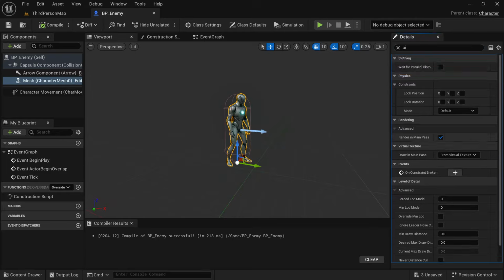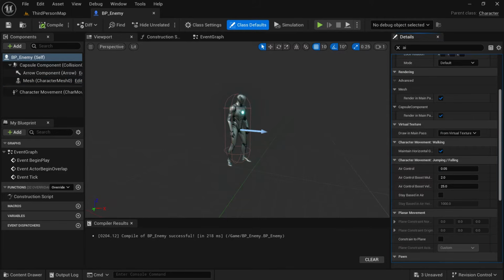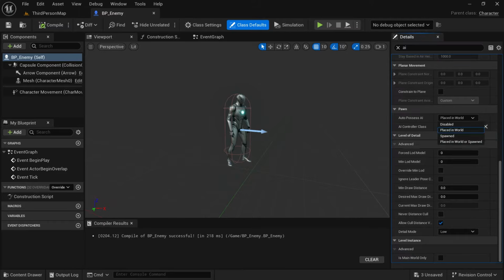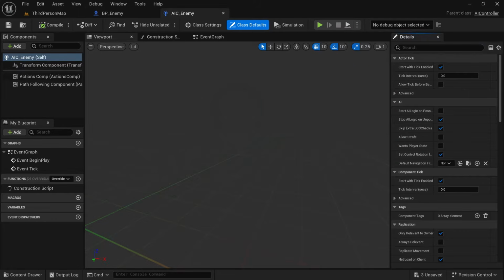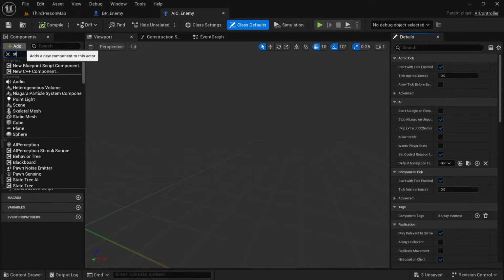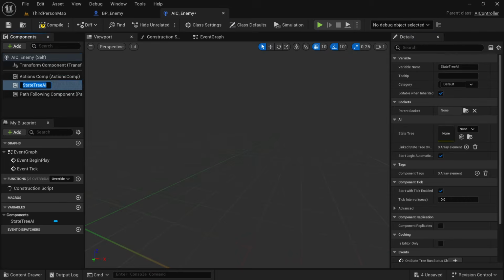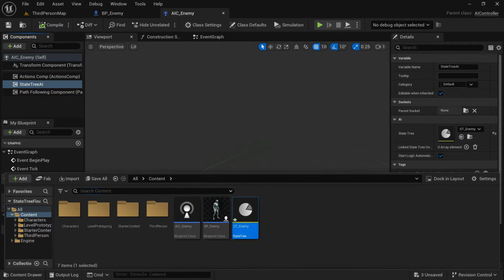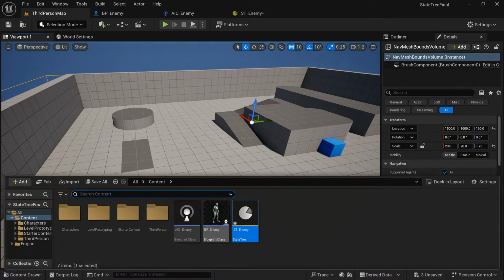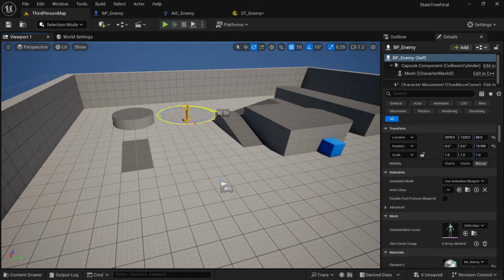Then search AI in the defaults panel. Make sure you click on class defaults so everything pops up. Then scroll down to where it says pawn. Change auto possess AI to place in world or spawned, and change the AI controller class to the one we just made, AIC_enemy. Now go to the AIC_enemy, our AI controller, and add a state tree AI to the components class. Change this to ST_enemy, the state tree we just made. This will run the actual state tree for us. Now we go to our enemy class and just spawn it into the world. Nice and easy, we just place it.